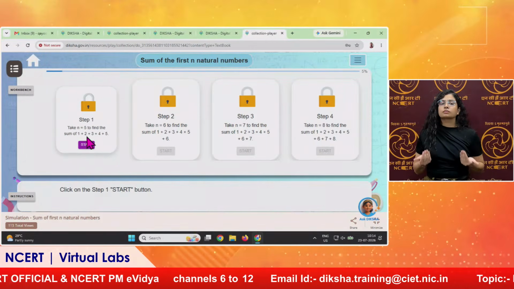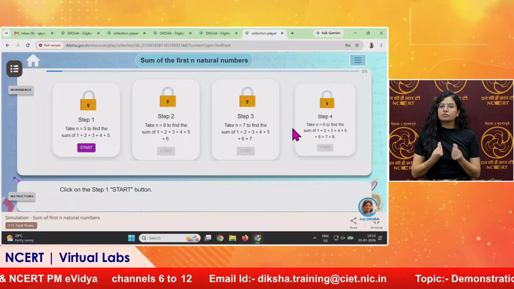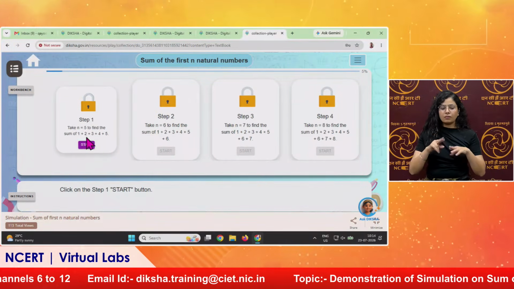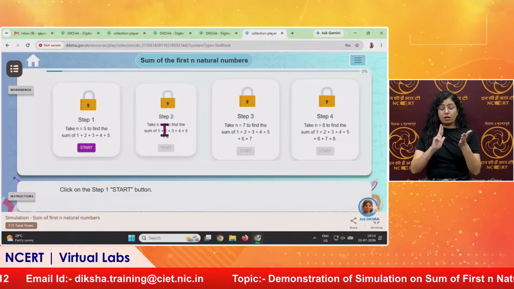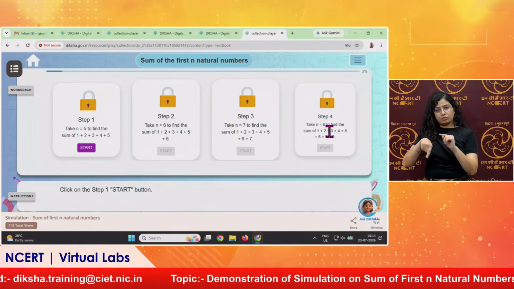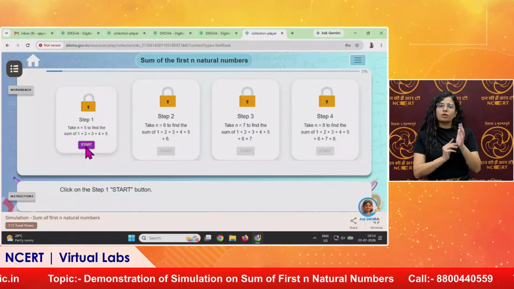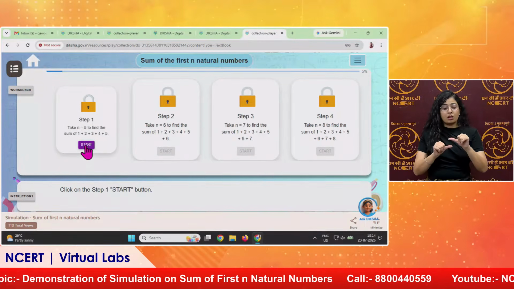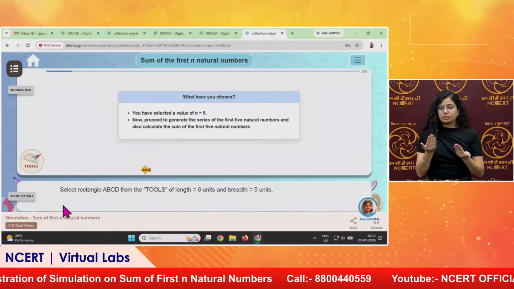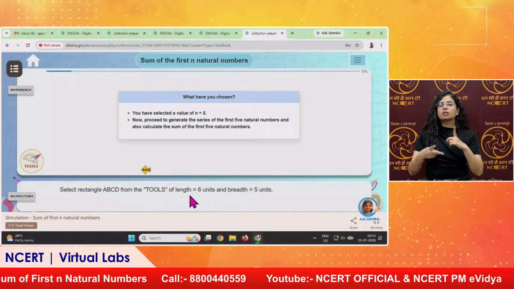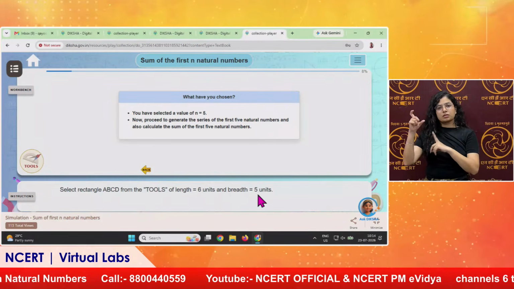Now here there are 4 steps. We have to generate this formula. First we will take n as 5, then n as 6, then n as 7, and n as 8, so that we can generate this formula. Let us start from the first step. Here the instructions are given. Select the rectangle ABCD from the tools of length 6 units and breadth 5 units.